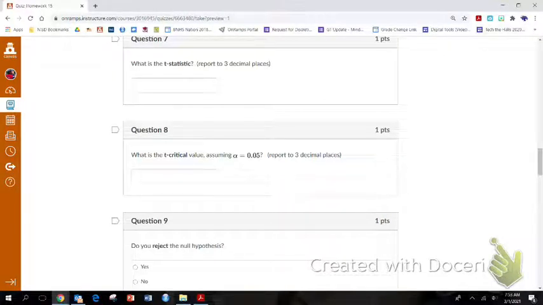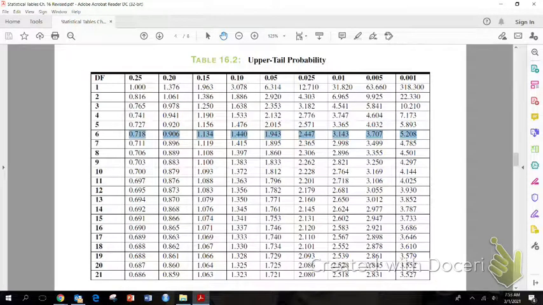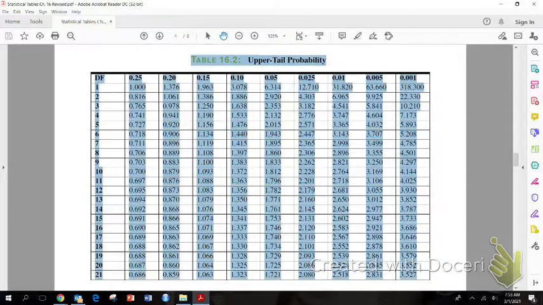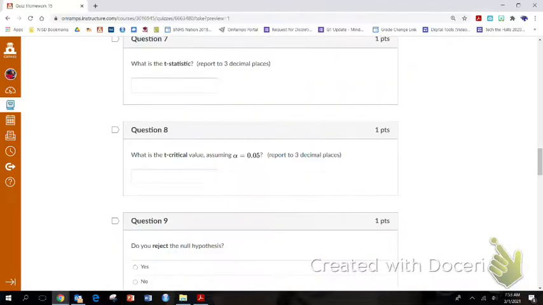Since I'm only caring about starving polar bears, I'm only caring about the less than direction, the left direction, because if they're fatter than 900, I'm wrong, so I don't care. So I'm only caring about the left side. So all 5% is in one spot, which just means when I go to this table, I'm going to the intersection of 6 and 5%, 0.05. Okay, so my answer is 1.943 for this guy.